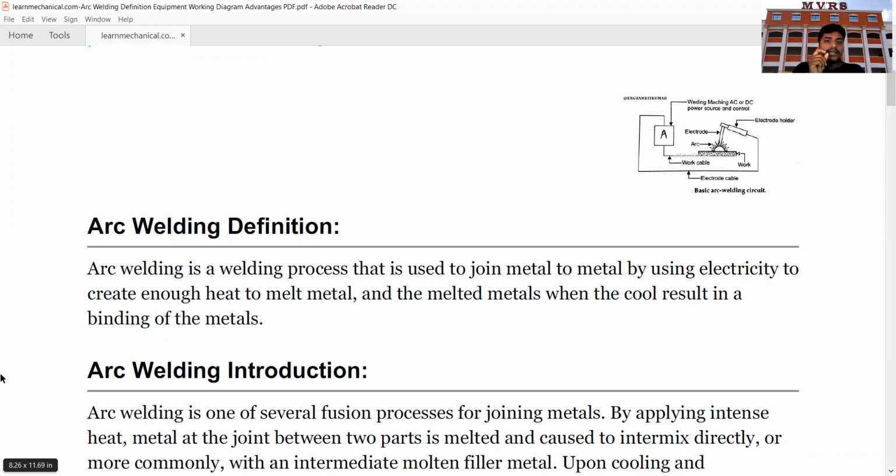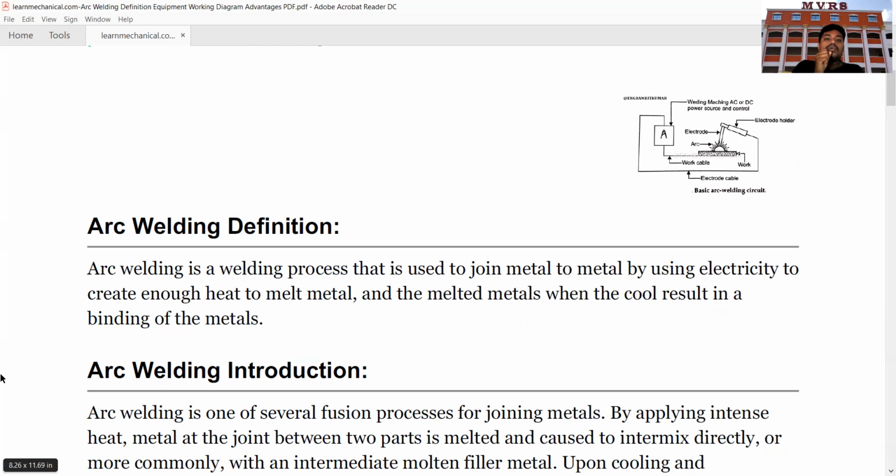So in the name of welding, I have just added a term that is arc. We all know what is meant by arc, or how the arc is created or generated. The arc can be created by using electricity. That is the basic concept we are taking here. We are going to create an arc and we are going to join the metals.